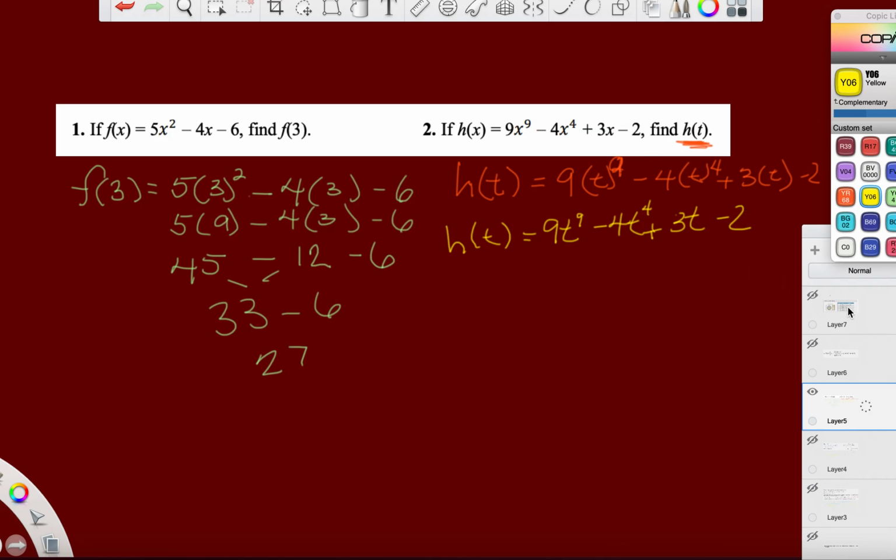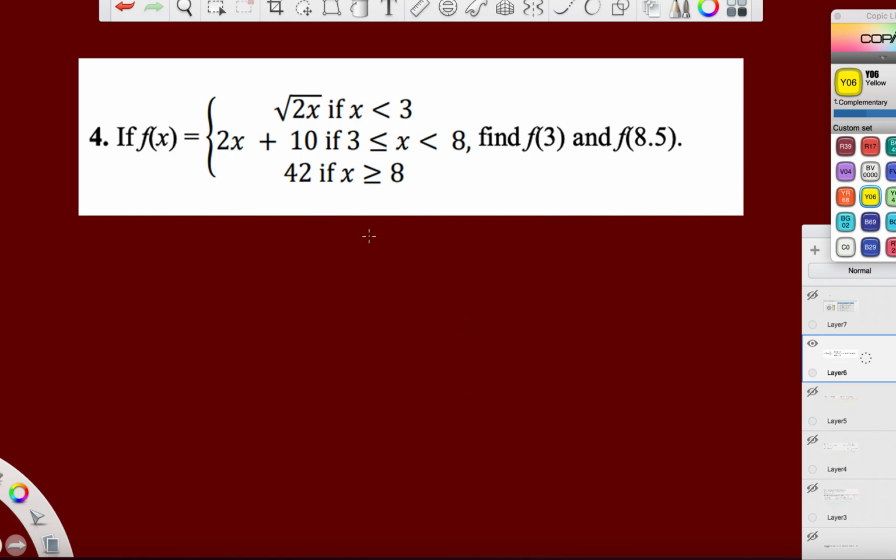Let's see what else I got. The very last thing is what I've got. And the last one is probably the most annoying. Is it annoying? You say it's annoying. I say it's not annoying because all you have to do is read. You have parameters. This is called a piecewise function. You're given parameters. If the value they've asked you to input is less than 3, then you use this first function, which is square root of 2x.